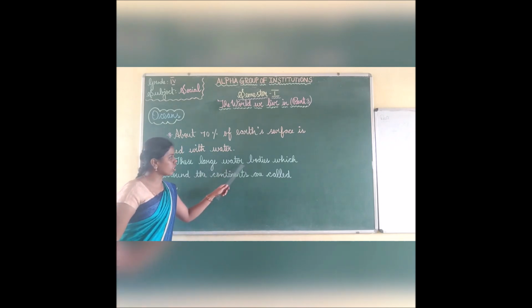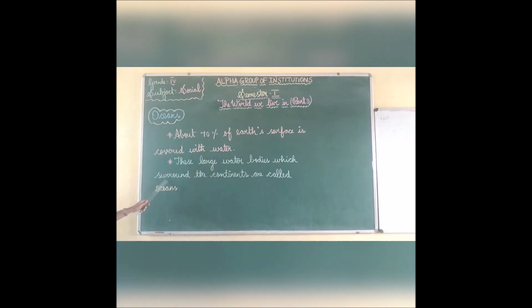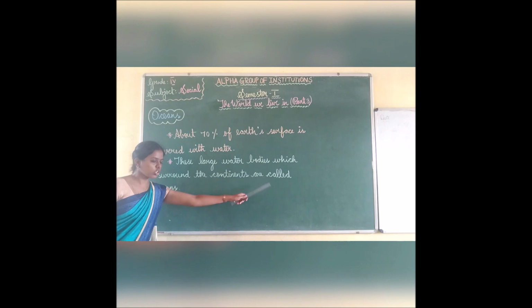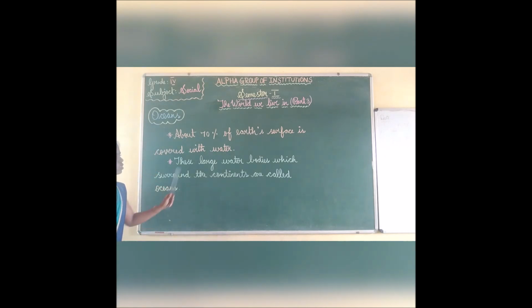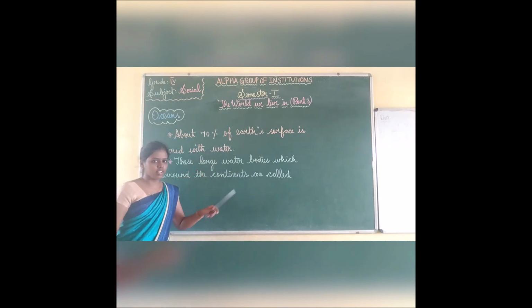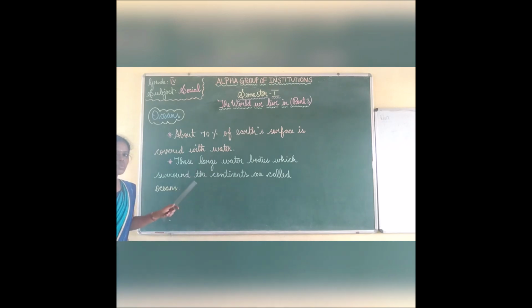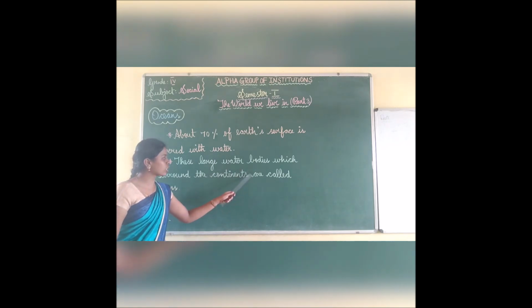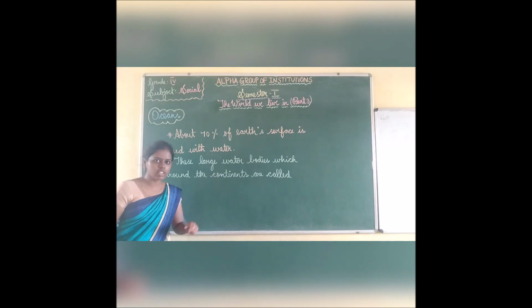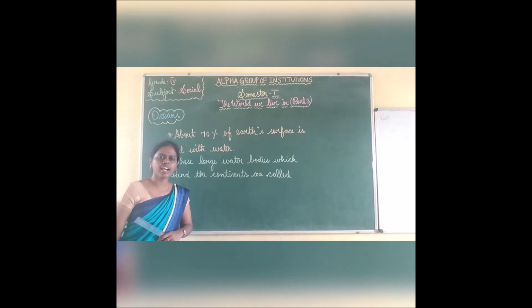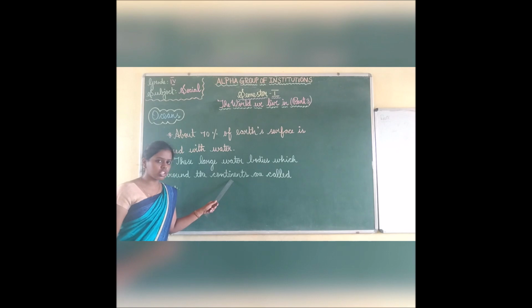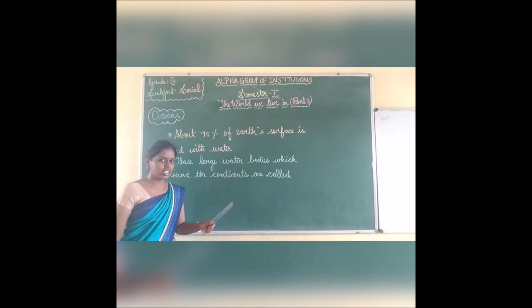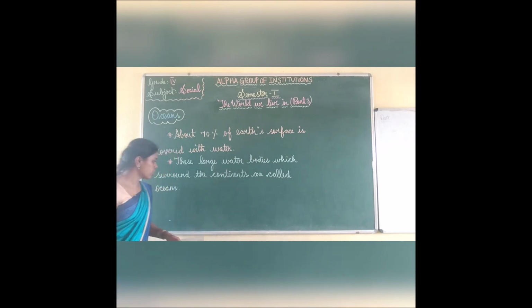These large water bodies which surround the continents are called oceans. We saw the 7 continents in our last session, no? Those continents are surrounded only by water bodies, and those water bodies are called oceans.